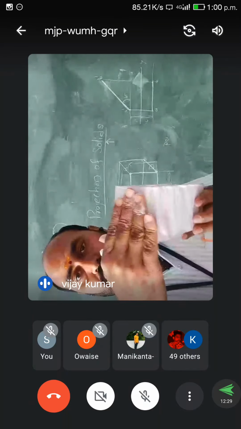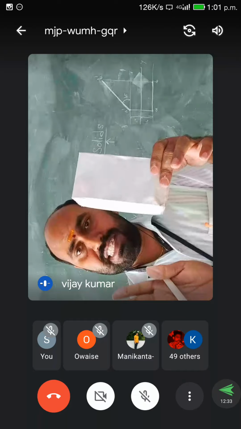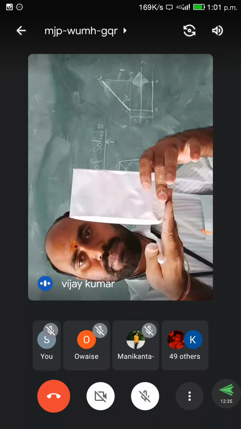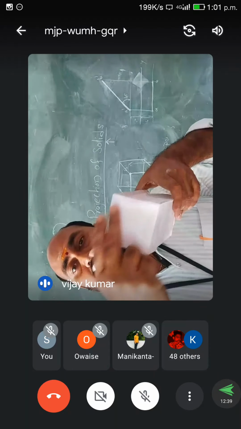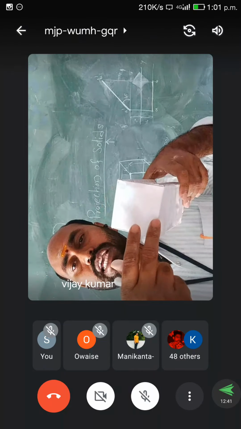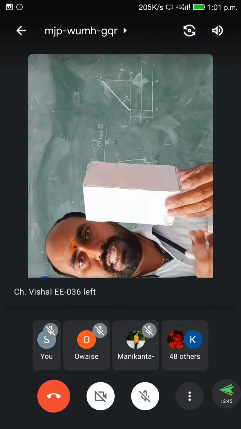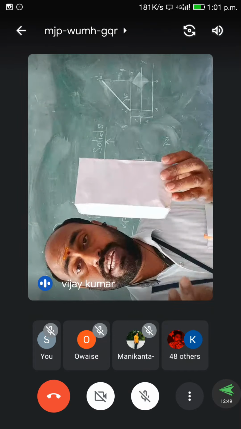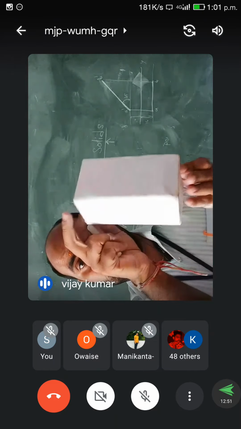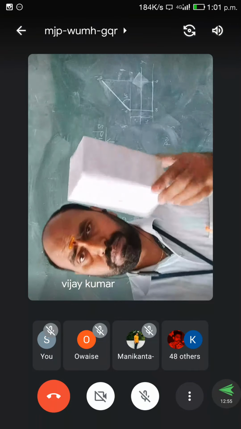The top face and this is the bottom face. The bottom face is represented with base. It is always called a base. Base or top face. And this is the top face. What is its shape? This is in square shape. That's why it is called a square prism. See, this is one plane and this is one plane. That's why totally 6 planes are there in this particular solid. This is called a solid.